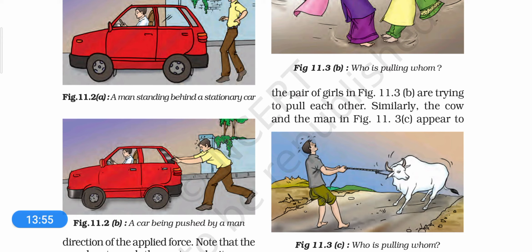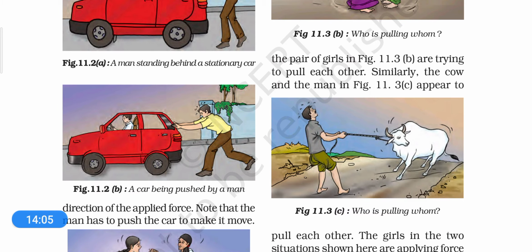Here you can see in another image that the man is pulling the animal, and the animal is pulling the man. So in this way, again they are interacting, and you can say that the force comes into play when there is an interaction between the things.